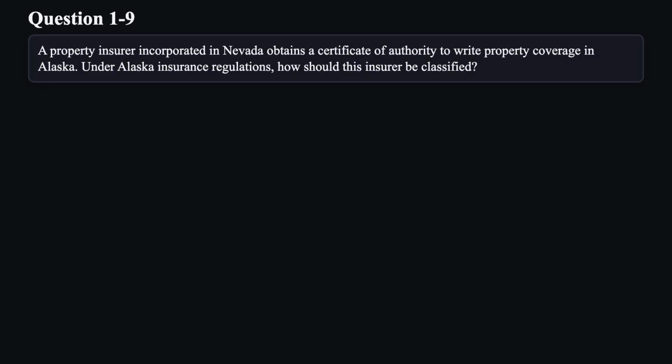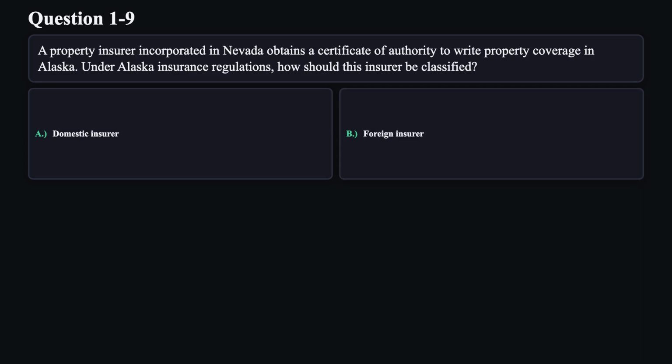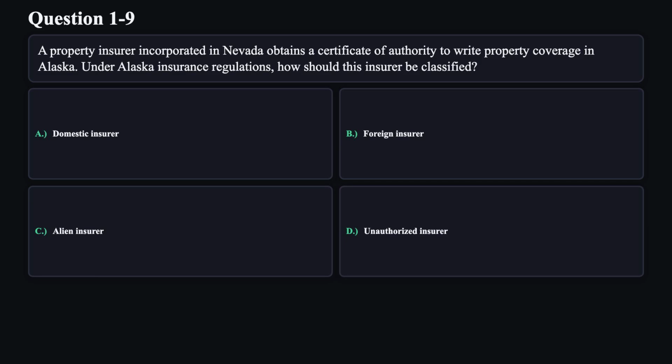Question 9. A property insurer incorporated in Nevada obtains a certificate of authority to write property coverage in Alaska. Under Alaska insurance regulations, how should this insurer be classified? A. Domestic insurer. B. Foreign insurer. C. Alien insurer. D. Unauthorized insurer.